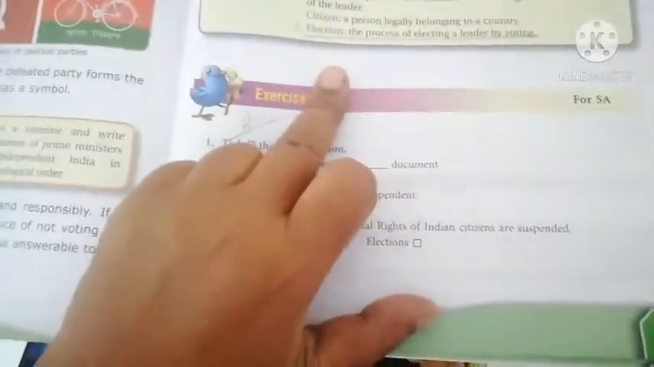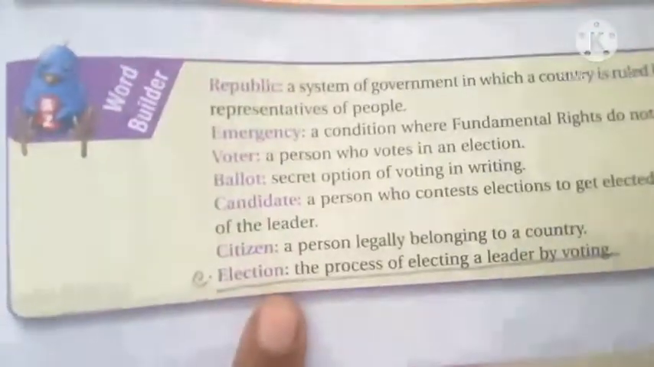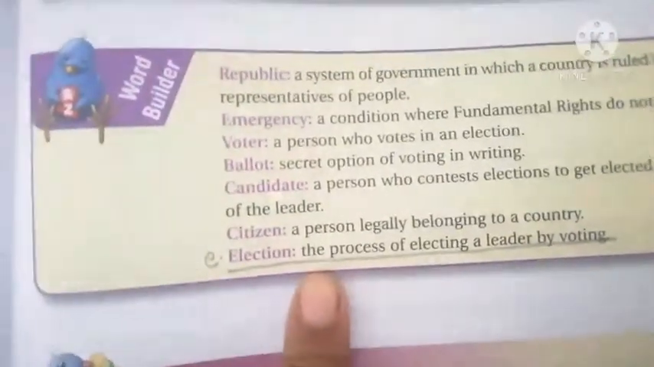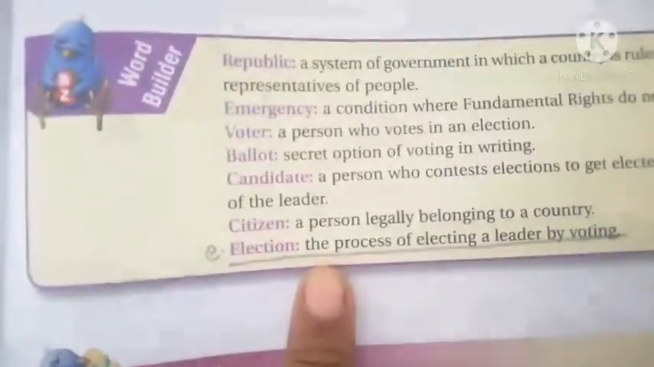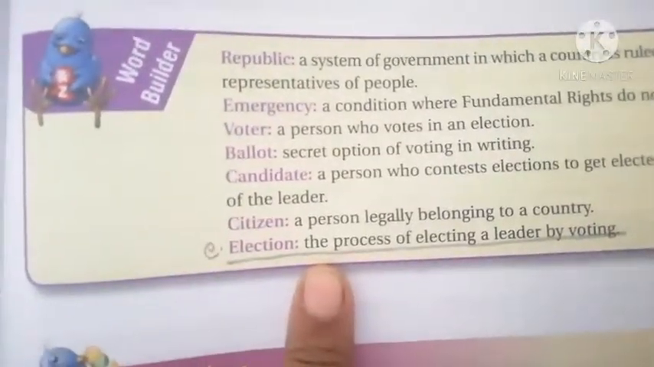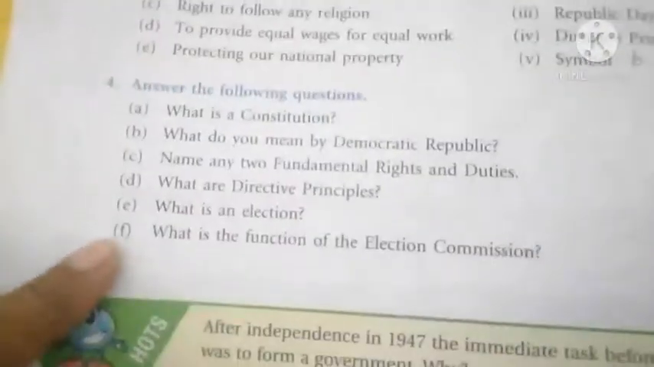Now, your next question. What is an election? What is an election? Answer number E. Here, on page number 109, you will get answer number E on page number 109, election. You will write it from here. The election is the process of electing a leader by voting. Okay. Now you will do question number F.